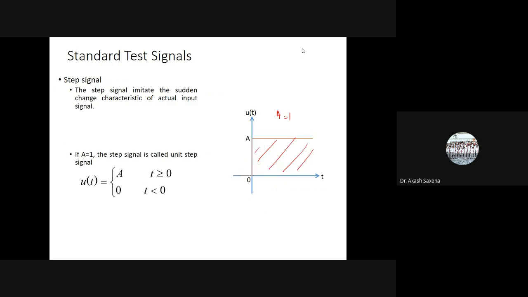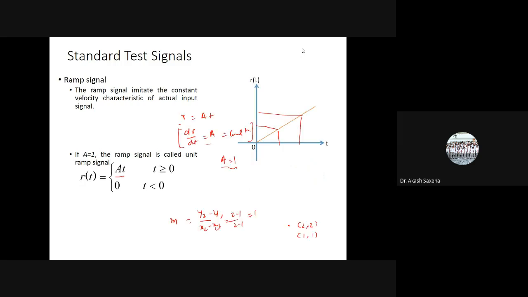Here I am showing a standard test signal like the step signal. Whenever the value of the input signal is A when t is greater than 0, then I call it a step signal. And whenever t is less than 0, it is actually 0. If the value of the amplitude A is equal to 1, we call it a unit step signal.